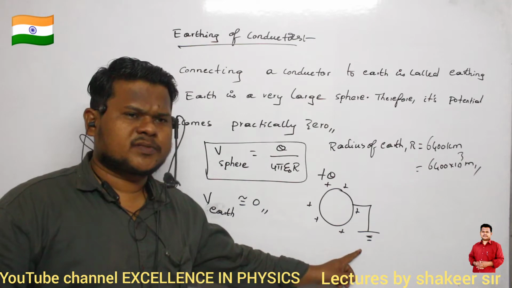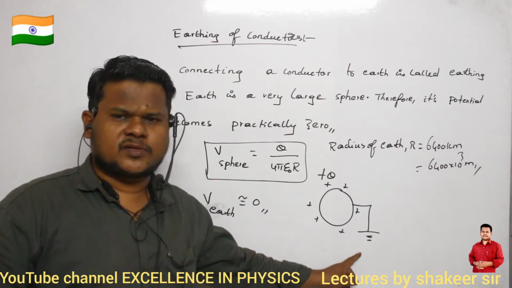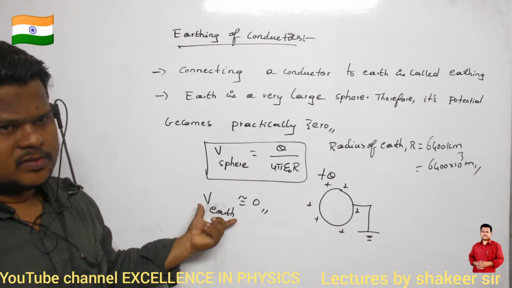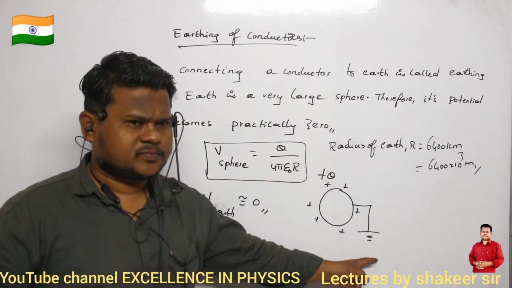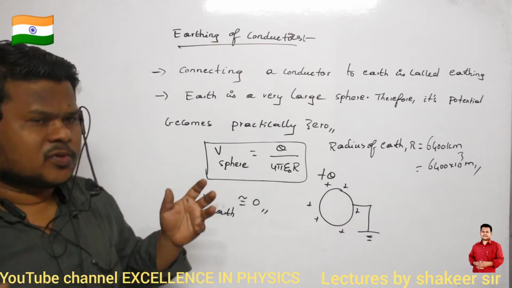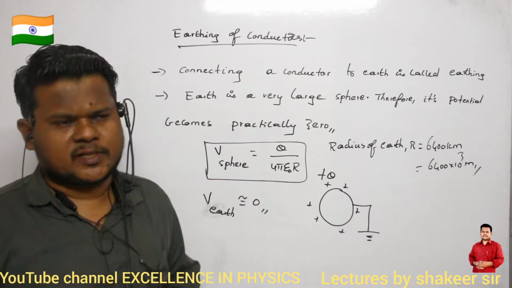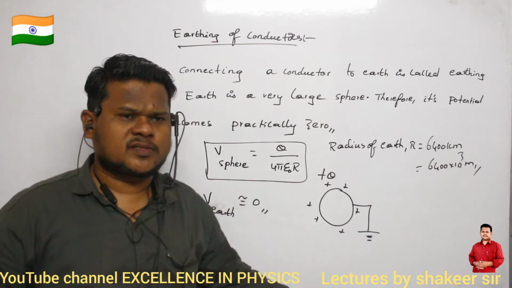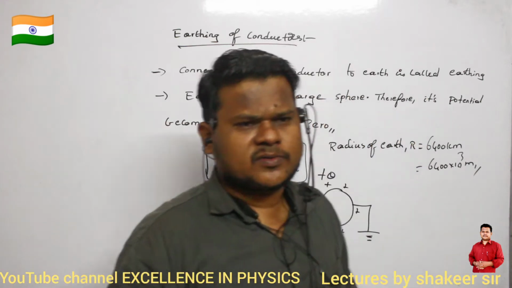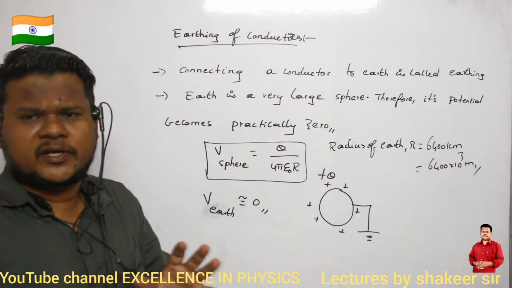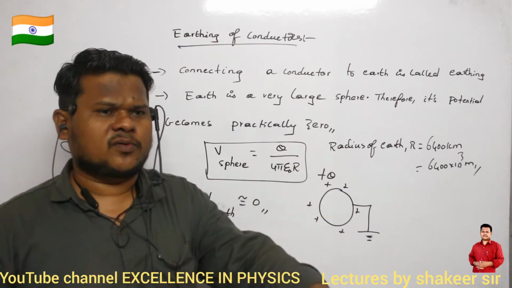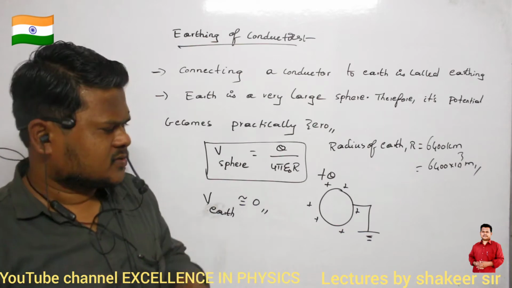Potential of Earth is how much? 0. Potential of Earth is 0, no? Clear? So if I connect two bodies, then what will happen? Both the bodies will gain the same potential. So we have done some problems based on this. If I connect two bodies by a conducting wire, then charges will redistribute such that both the bodies will go to the same potential. Clear? So therefore what will happen?